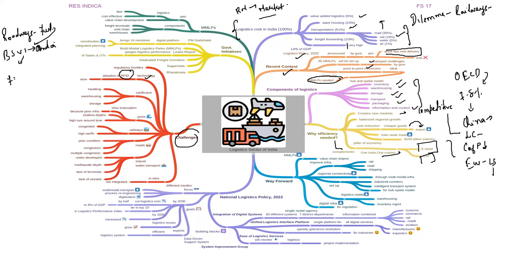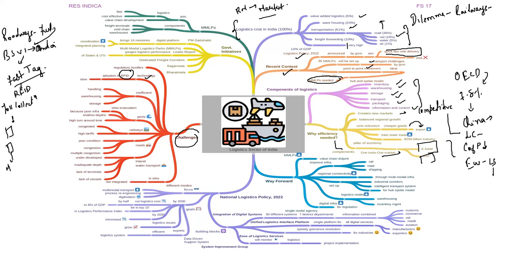RFID means FASTag. I hope all of you must have heard about FASTag. FASTag works on RFID technology. Now see, first of all, why was FASTag brought in? Because we have observed that in the toll collection centers, long queues of vehicles used to stand over there. Why? Because there we used to have manual collection.